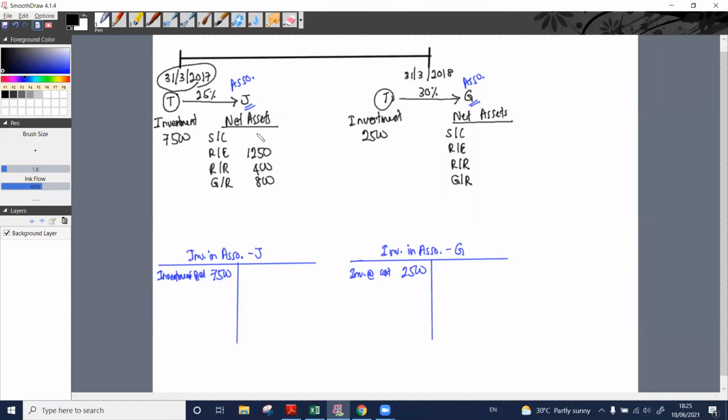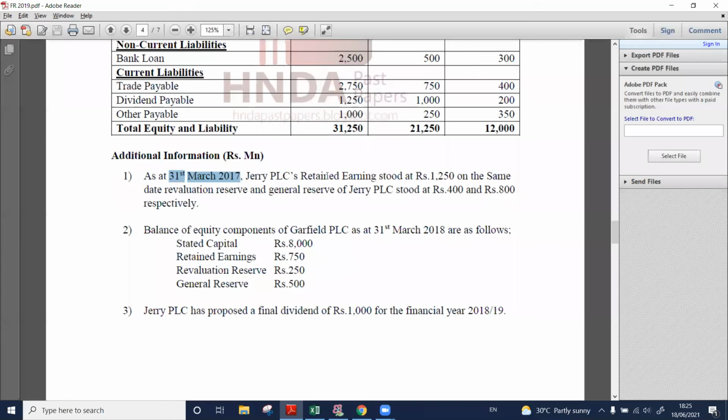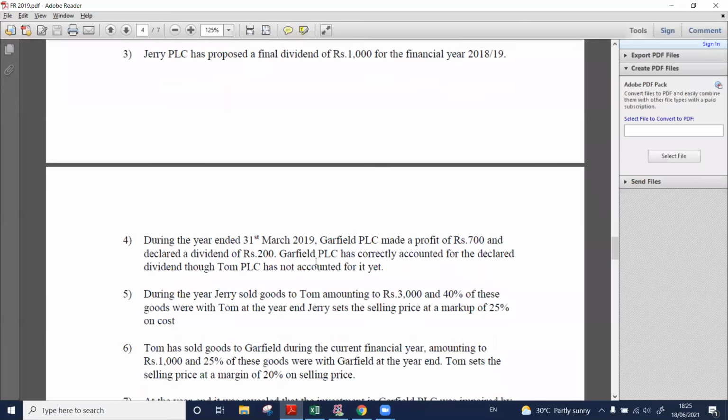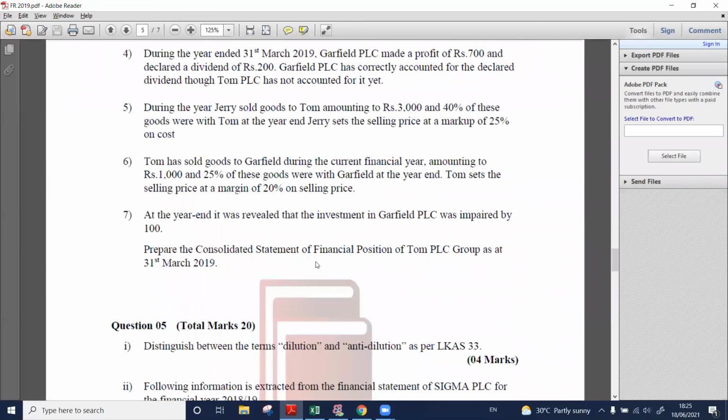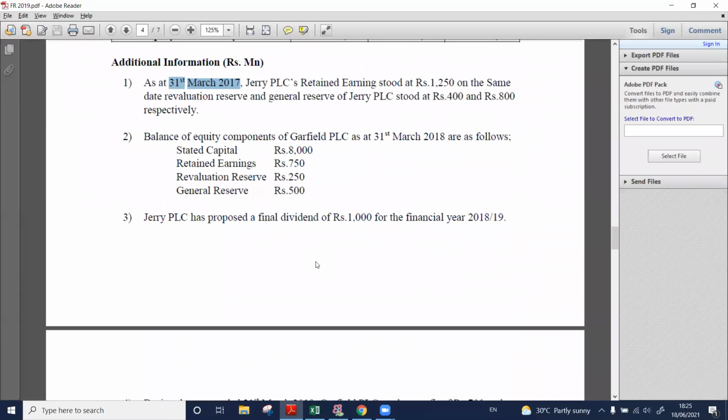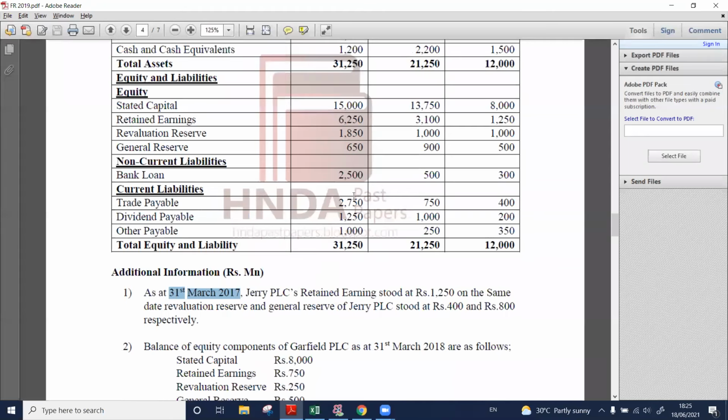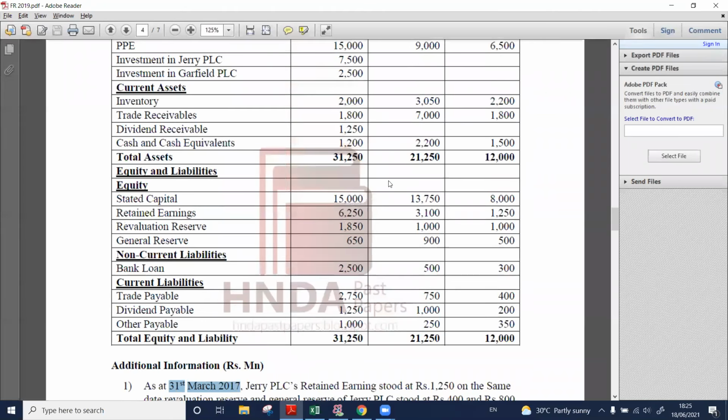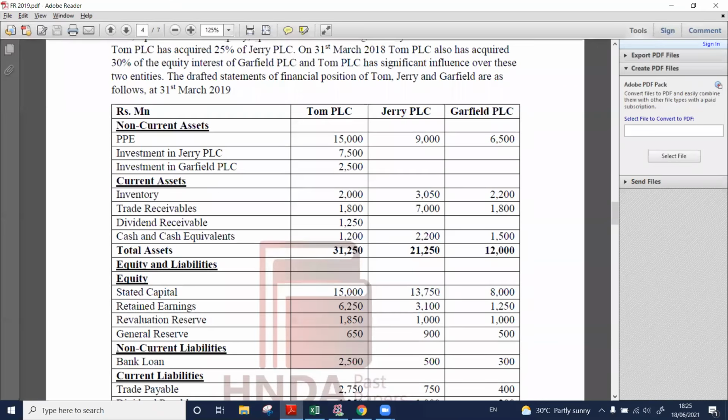Only the stated capital is missing, right? The additional information gives no details about stated capital, such as a new share issue or anything else. So we need to assume what? Jerry PLC's stated capital is 13,750.